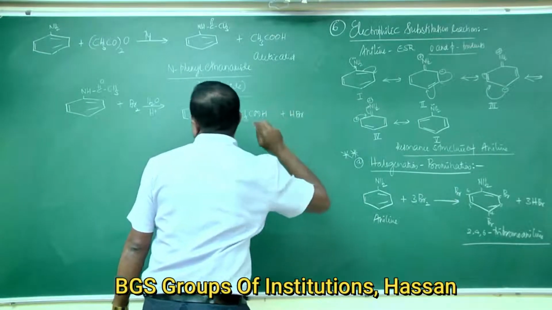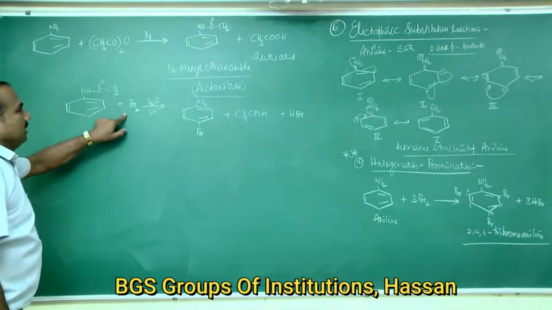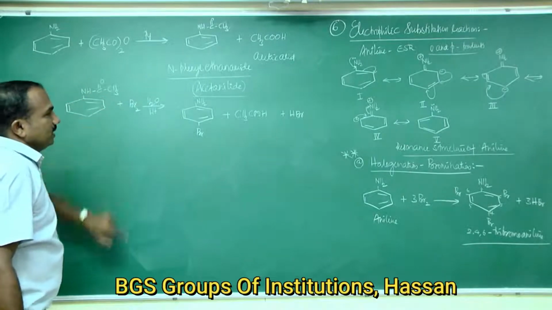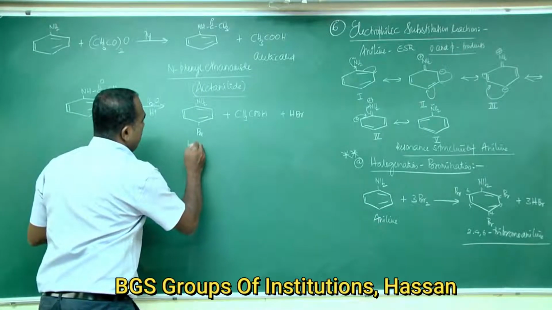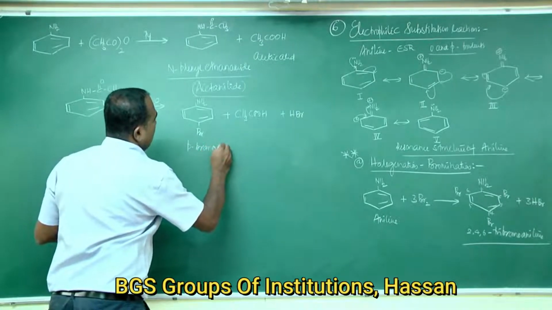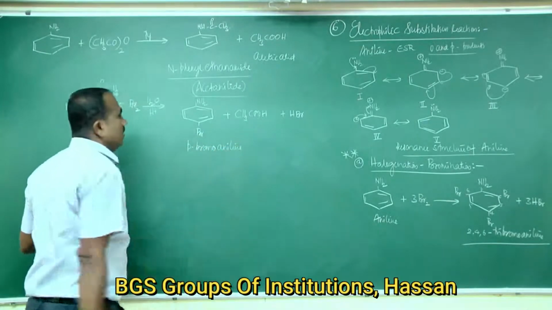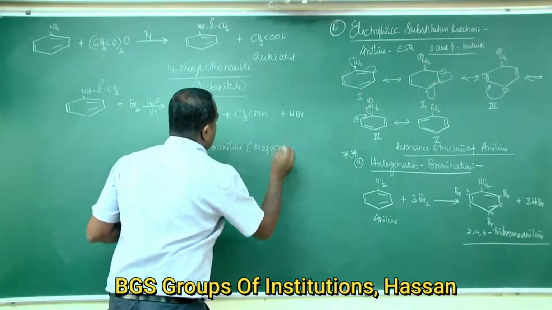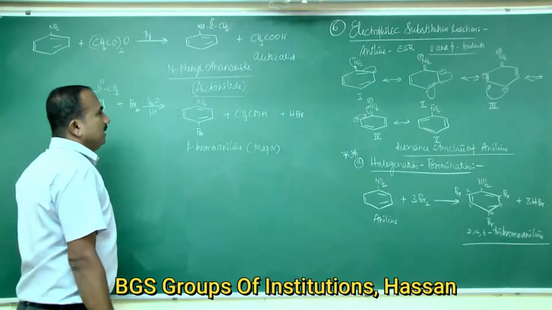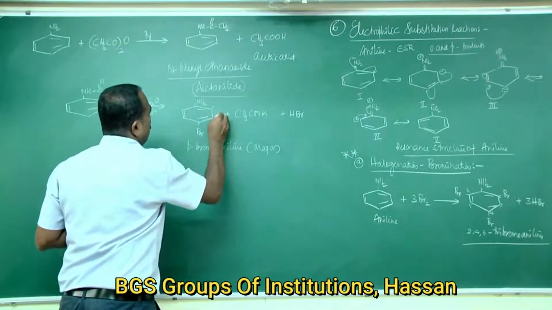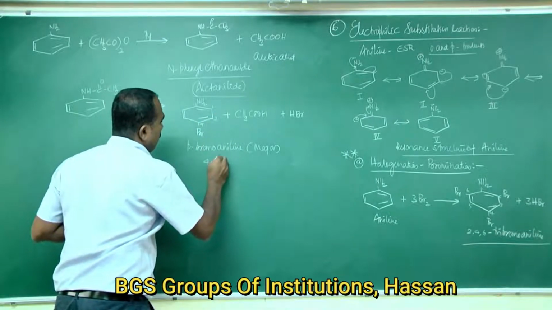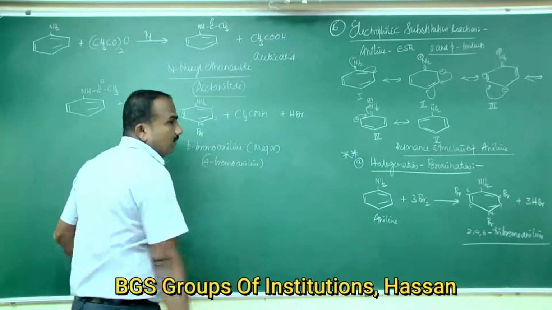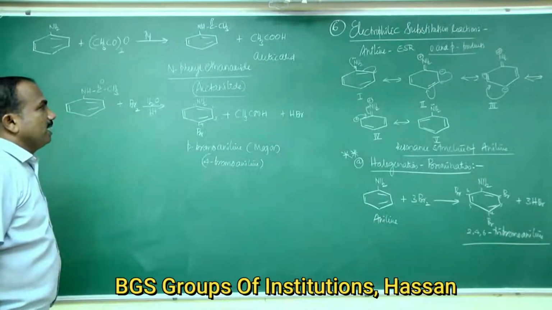Another product formed is CH3COOH plus NH2. The product formed is para-bromo aniline as the major product. So the IUPAC name for this one is 4-bromo aniline, also called para-bromo aniline.